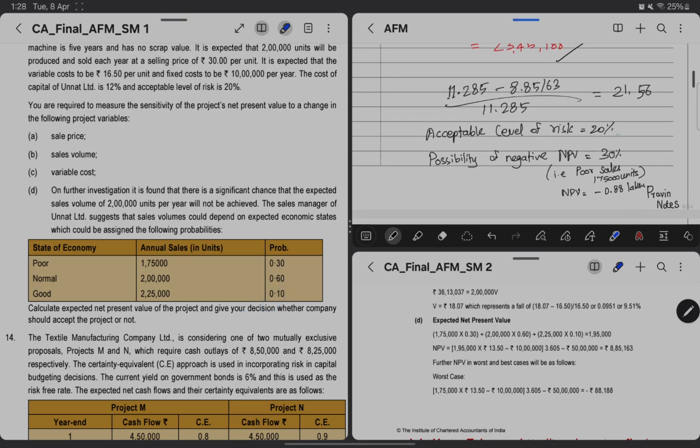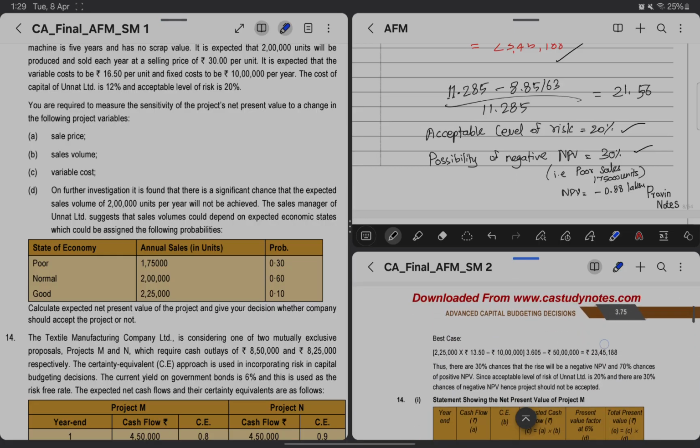Since our acceptable level is just 20%, but the possibility of negative NPV is 30%, the project should not be accepted. As if this word acceptable level of risk is not given, then we could have said that there is a possibility of 70% of getting a positive NPV, then we can go ahead and accept the project. But the firm's acceptable level of risk is just 20%, and there is a possibility of negative NPV of 30%, hence we should not accept the project.